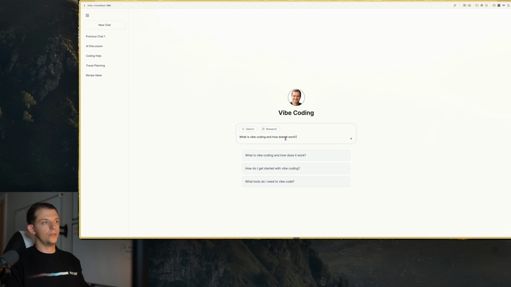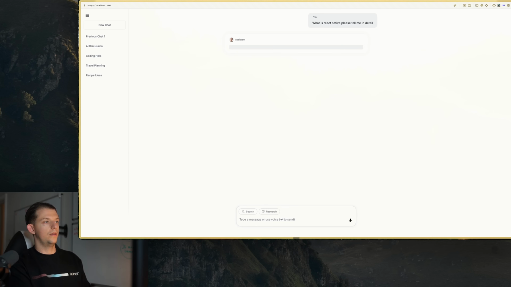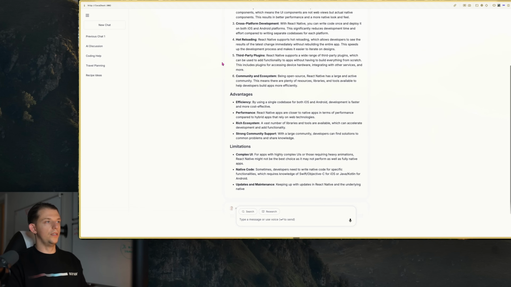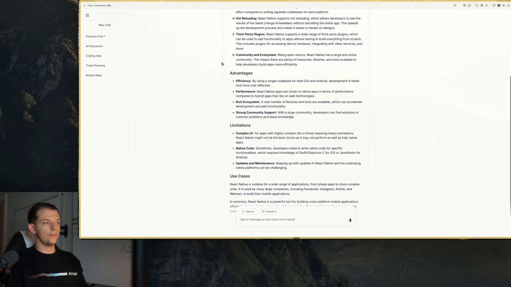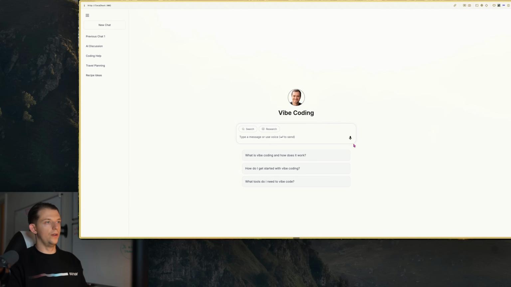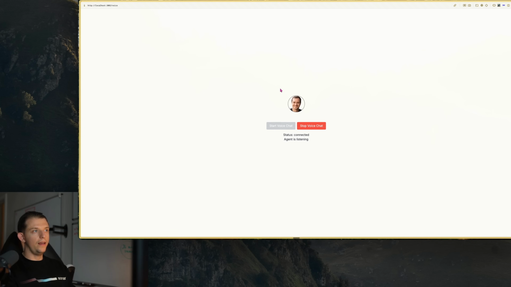Okay, so here's what we've got so far with vibe coding. We can say, what is React Native? Please tell me in detail. And our AI assistant will just tell us. We are using the new OpenAI model here. We can copy this. We can also chat with our vibe coding assistant. Hey, what have you been up to recently?